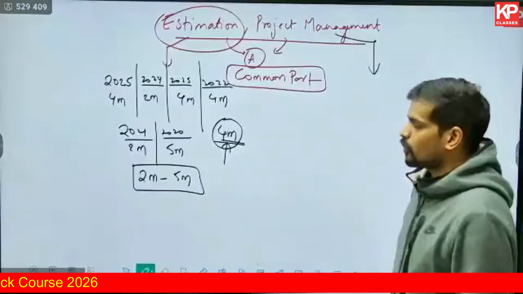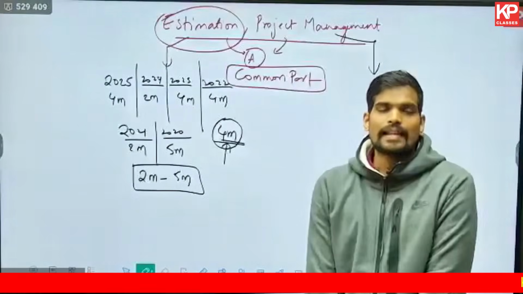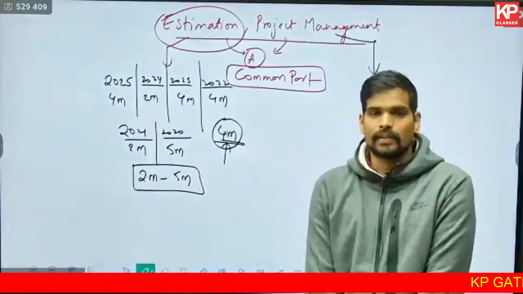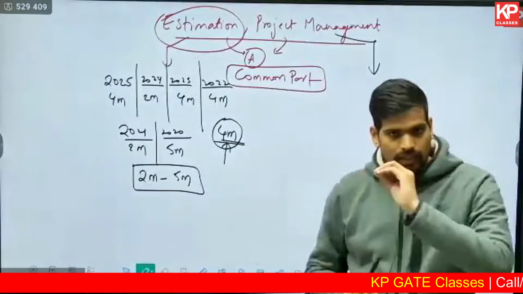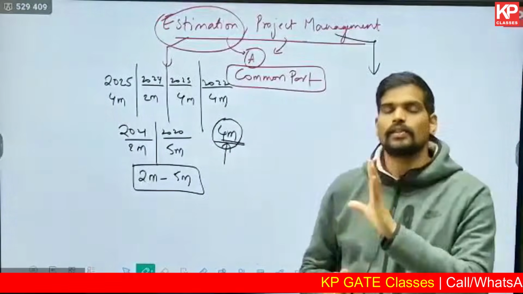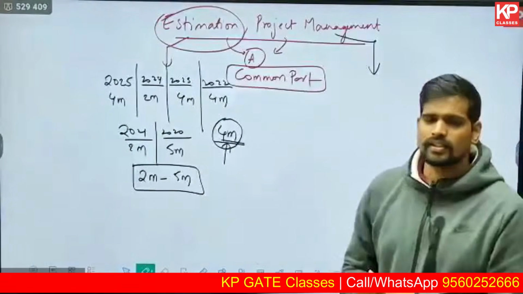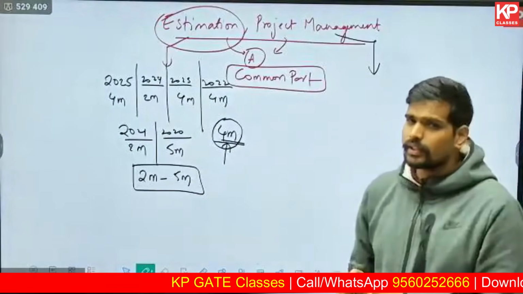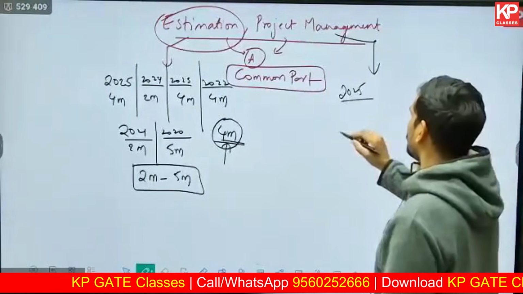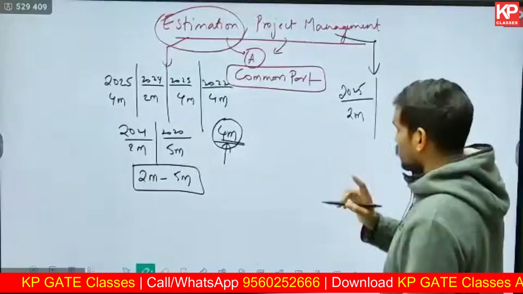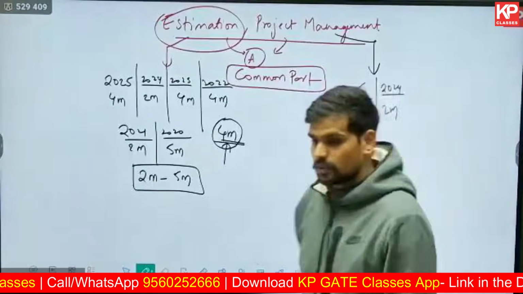As far as the subject of project management is considered, consistently for the last, say, 3 years, every time it was 2 marks of weightage. In general also, if you look into the last 6 years, every year the minimum weightage has been 2 marks and it is mostly a numerical question. There have been instances of higher weightage also, like in 2022 the weightage was 4 marks. Last year the weightage was 2 marks, it was a numerical question. In the year 2024, again the weightage was 2 marks, it was a numerical question.